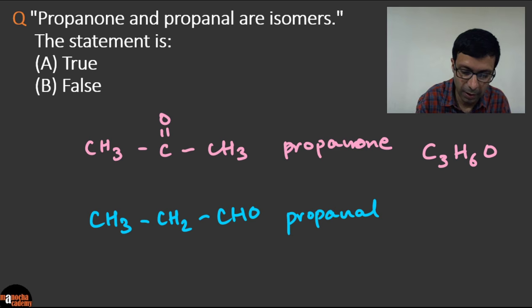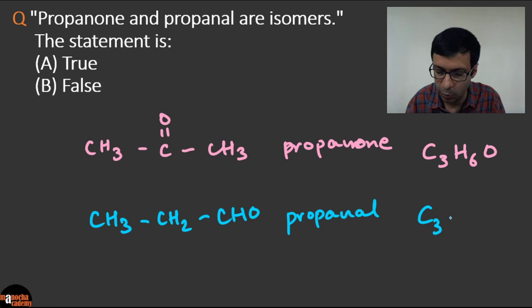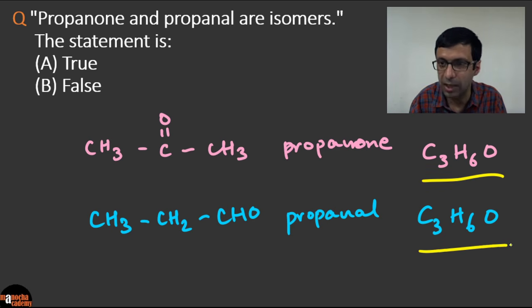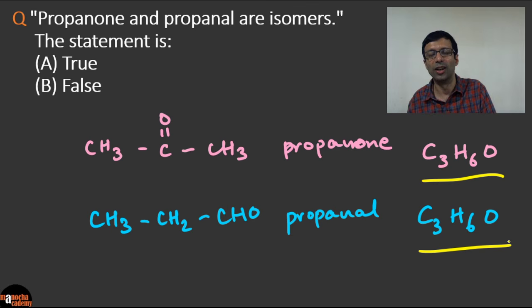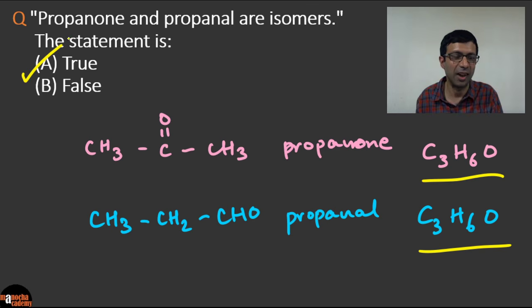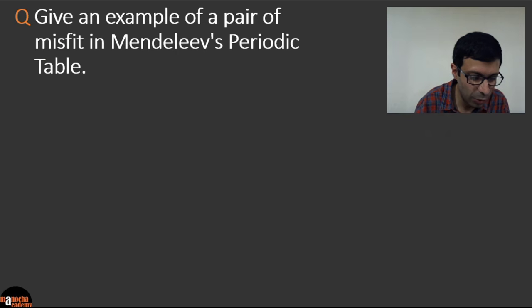And what about propanal's molecular formula? 3 carbons, so C3. How many hydrogens are there? 3 plus 2 plus 1. So that's again H6 and again 1 oxygen. So can you see that both of them have exactly the same formula, C3H6O. So these guys are definitely isomers. A is the right answer. Excellent, true. Okay, so let's quickly go to the next question.